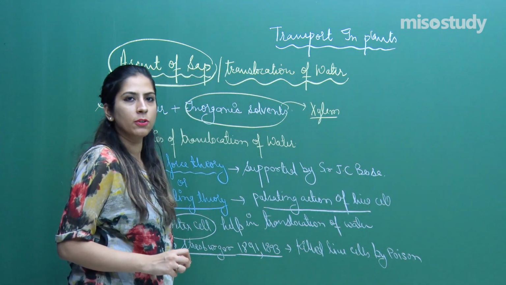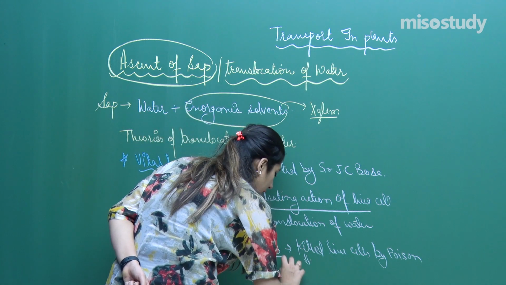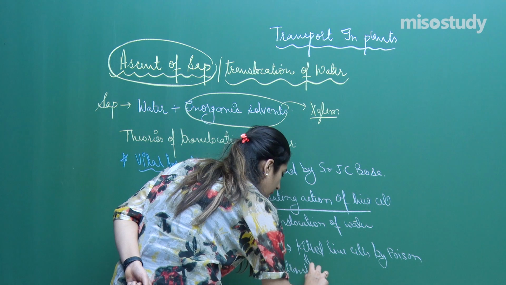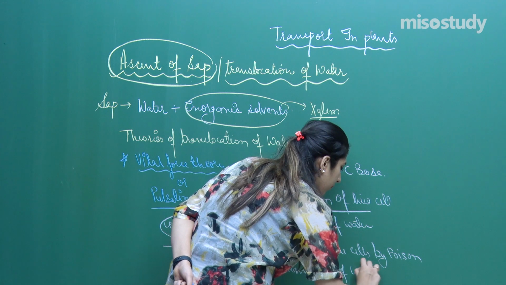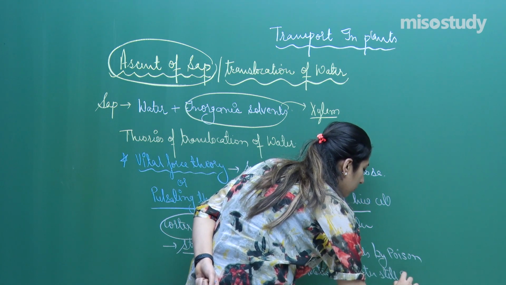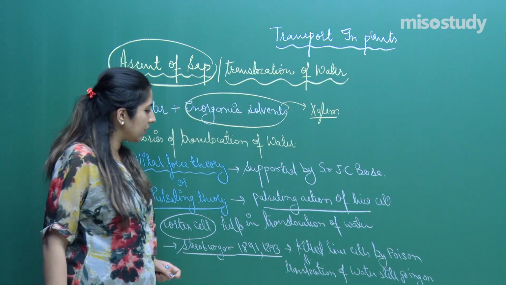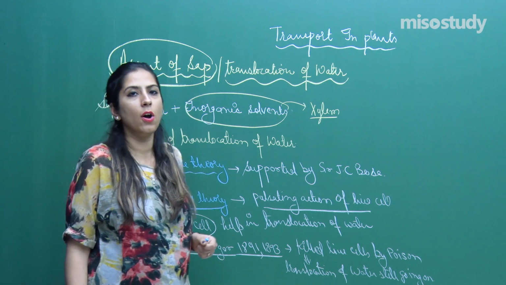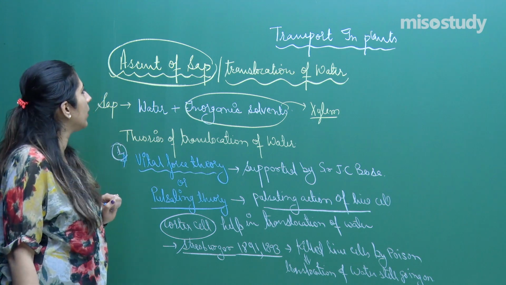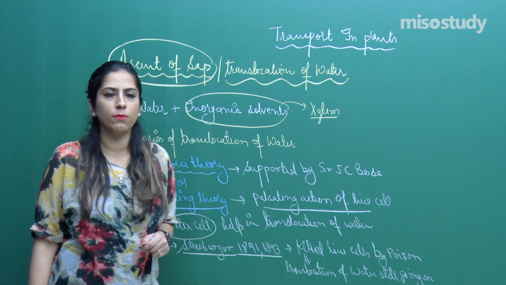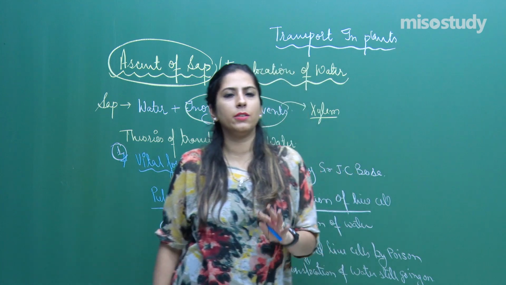Even after killing those live cells, it was seen that the translocation of the water occurred. So I am just writing over here, even after killing, translocation occurs. Translocation of water is still going on. That means these live cells are not the reason for the translocation of the water. So this was the first theory, which is termed the vital force theory, as per which the ascent of sap or translocation of water is considered. So with this, this theory was disproved.